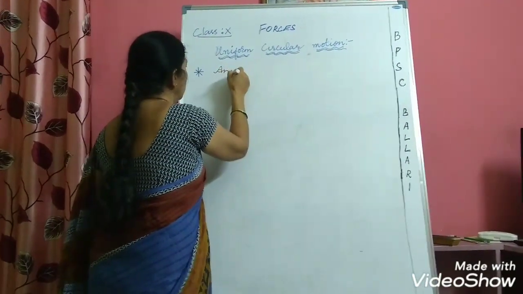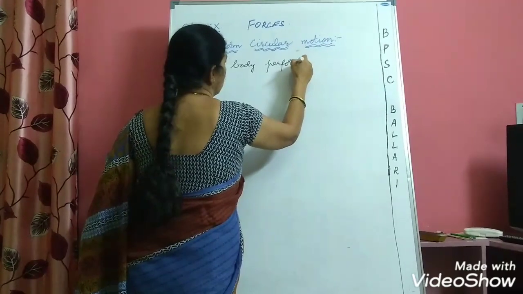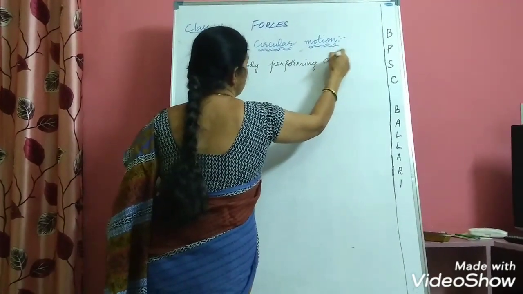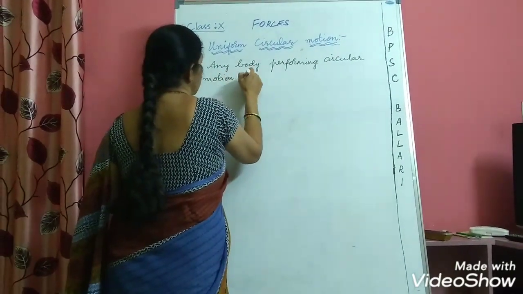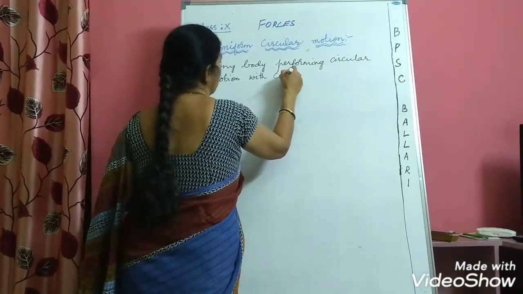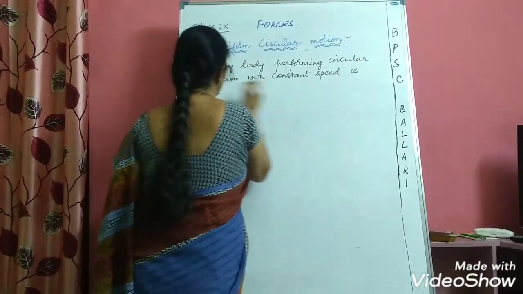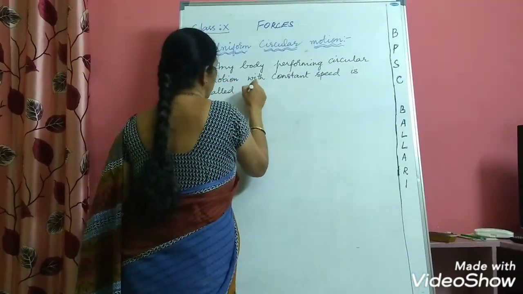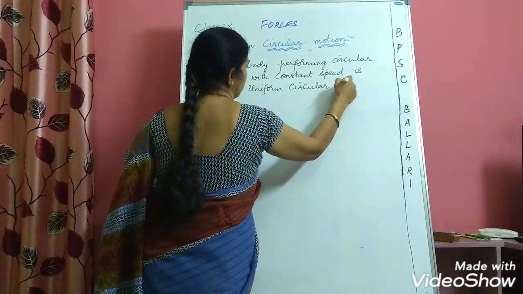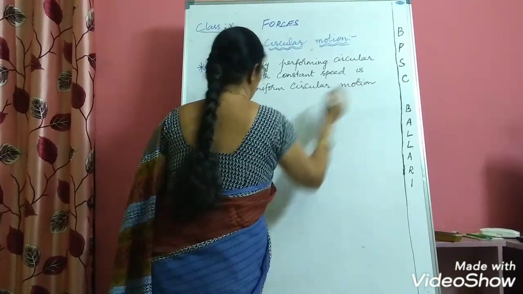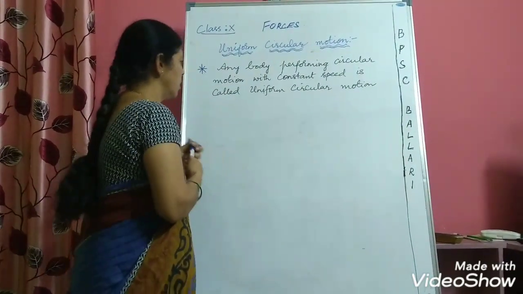Any body performing circular motion with constant speed is called uniform circular motion. So now what I have written: any body performing circular motion.